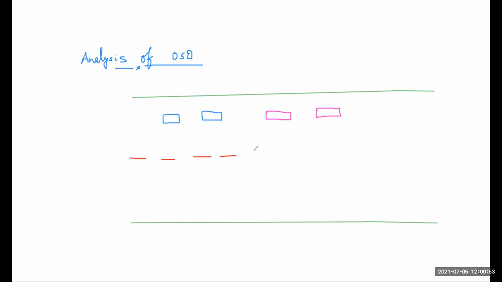Is it divided carriageway or undivided carriageway? Can anyone say? Divided carriageway. Okay, so it is your divided carriageway. So I think let's wait. I try to make this vehicle.